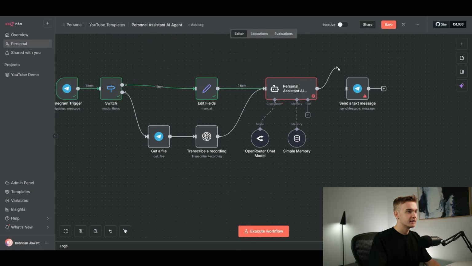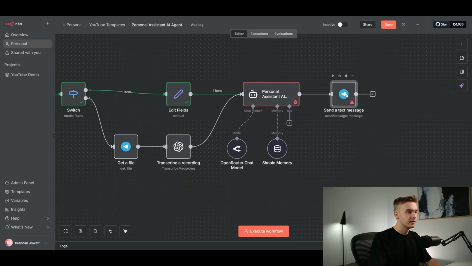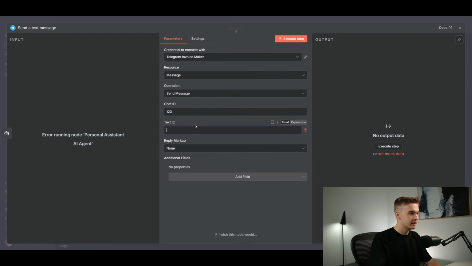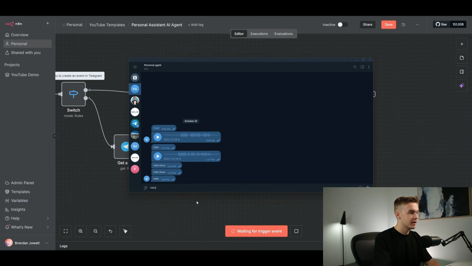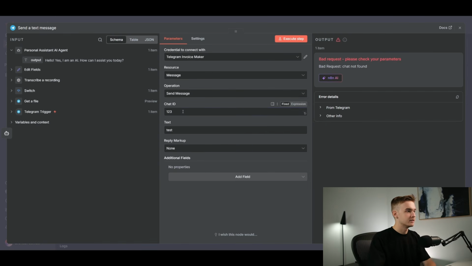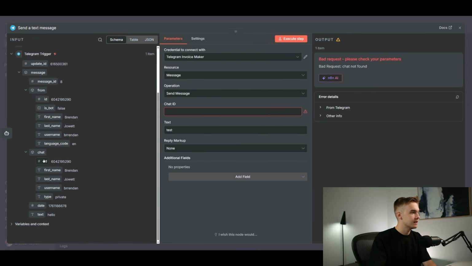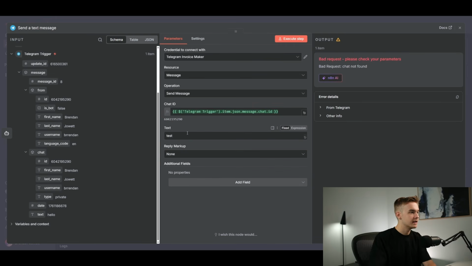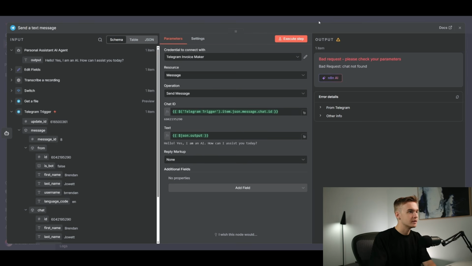We'll just connect this. And then just to make sure that it works, I'm just going to connect this to our Telegram step and just type in a random ID and some random text. Hit execute workflow, jump into Telegram, send it a message. Should come all the way through, and then we can now reference the proper data. So if I get rid of this chat ID, in the Telegram trigger, we should see a chat ID, which is this one under chat. Put that in there, and then the text is going to come from our personal assistant AI agent, which is going to be the output. So cool, that's good to go.